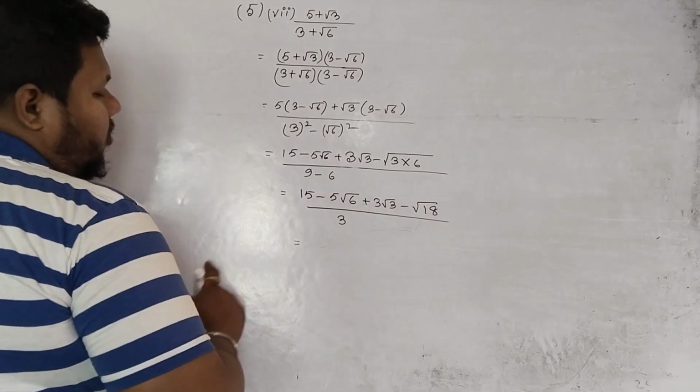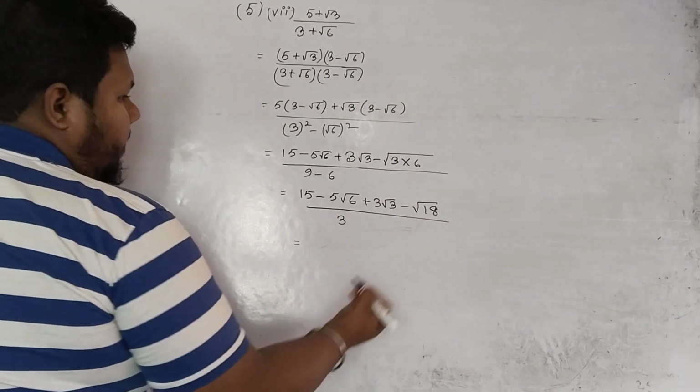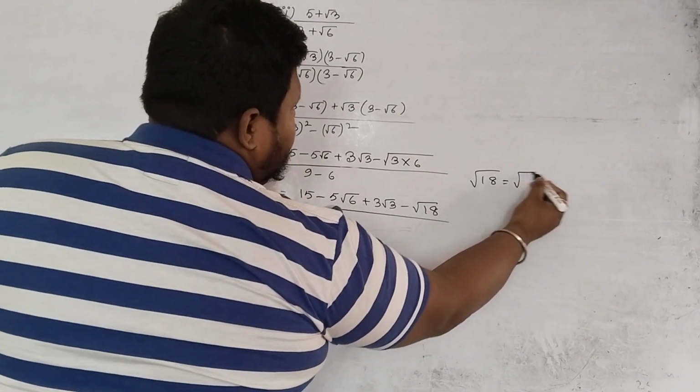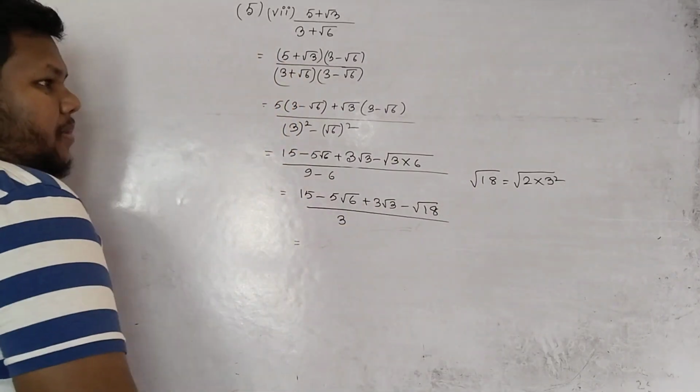Now 15, okay, we cannot do anything, these are all okay. Root over 18, can we write root over 18 as 2 into 9? 9 is 3 square, right? 9 is a perfect square.